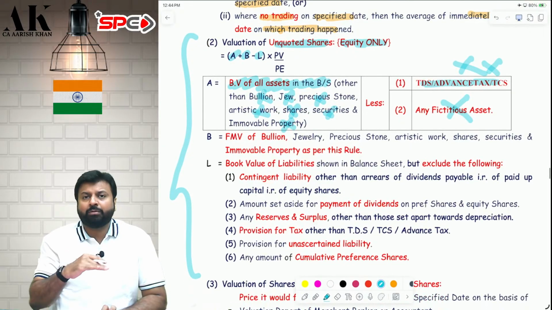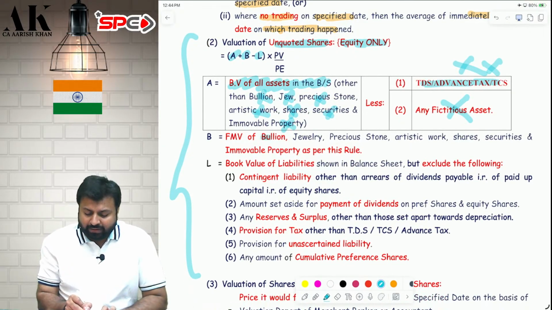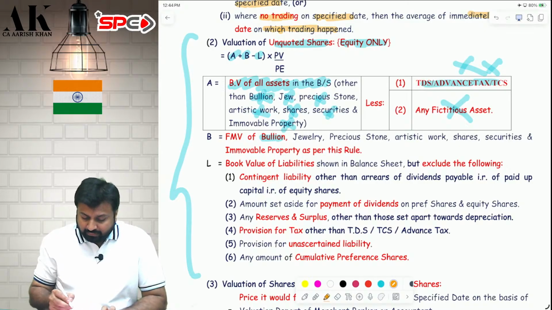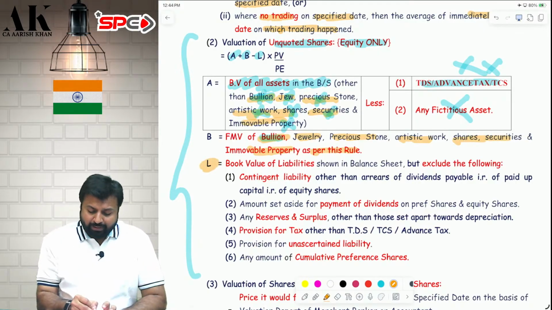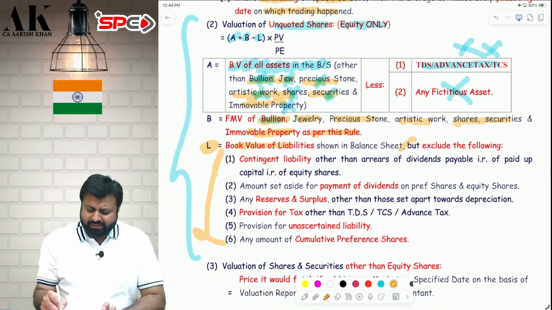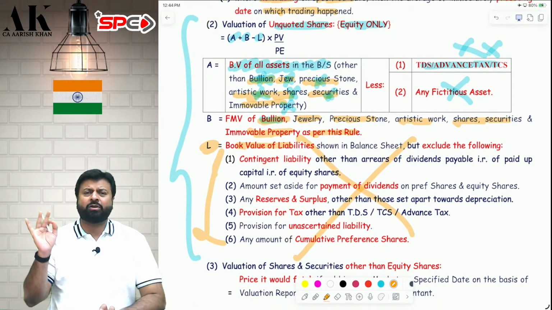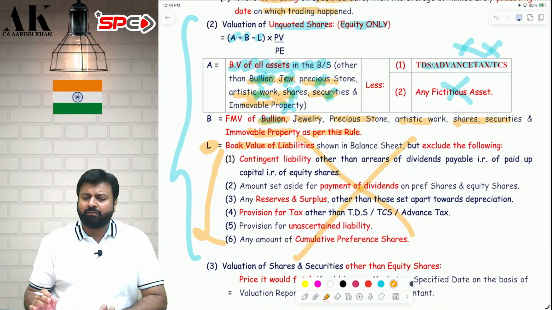So in A, you will take the book value of all assets. For all other assets, you will take FMV: for bullion FMV, jewelry FMV, precious stone FMV, artistic work FMV, shares and securities FMV, immovable property also FMV as per this rule. For liability also, same rule. All these things are copy-paste. I am not repeating. It is exactly like Rule 11UA, which I have covered in the chapter of slump sale. You can go and check.